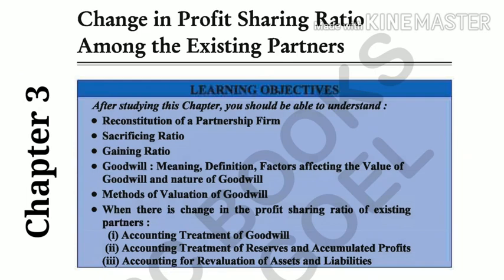First, let's see what the learning objectives are, or what you should be able to understand after going through the chapter. The topics are: reconstitution of a partnership firm, sacrificing ratio, gaining ratio, goodwill, meaning, definition, factors affecting value of goodwill and the nature of goodwill, and method of valuation of goodwill. Next, where there is a change in profit sharing ratio of existing partners, how to treat goodwill, that is, accounting treatment of goodwill, how to treat reserves and accumulated profit, and how to treat revaluation of assets and liabilities. We will discuss these one by one in the chapter in 3 parts.